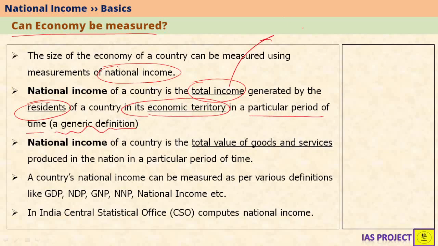Total income means the total income that is earned by all factors of production. Also, it can include taxes which are earned by the government and income which goes to the foreign individuals.